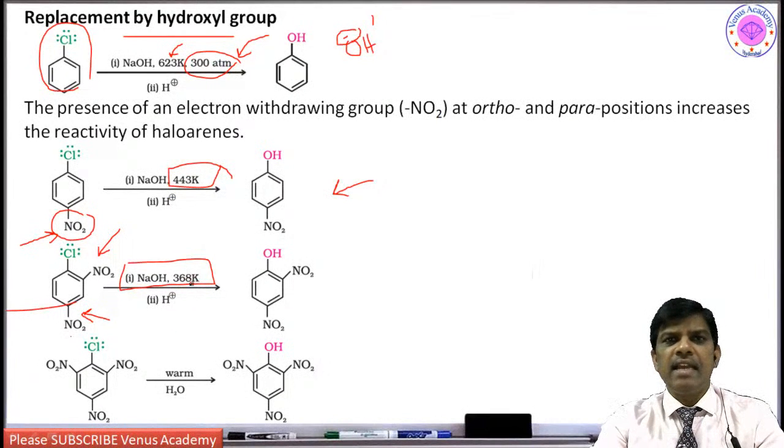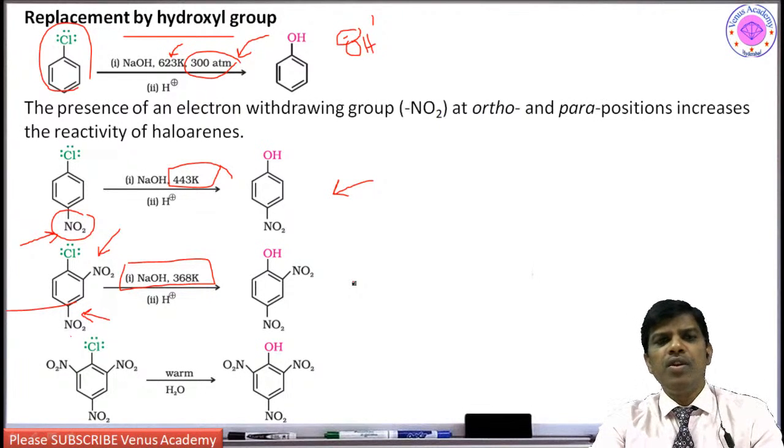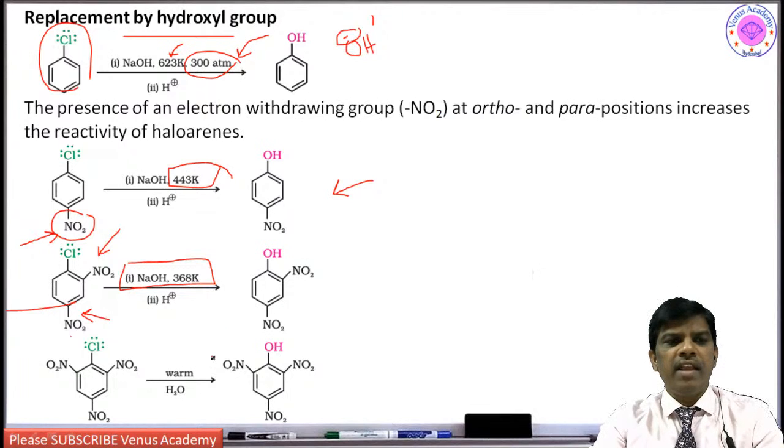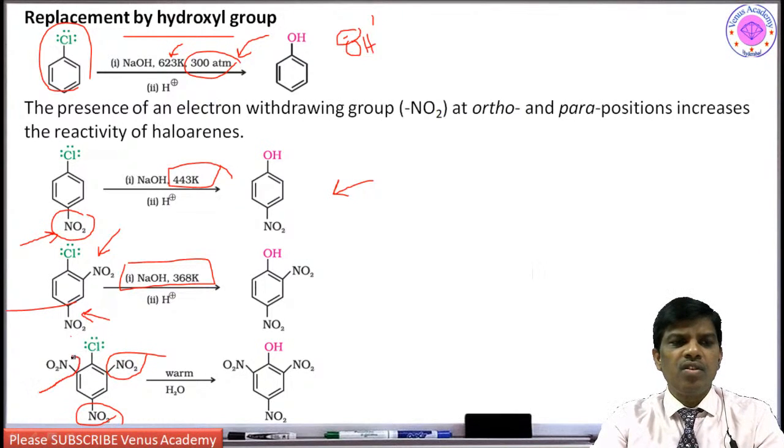So what is the temperature? It is less than 0 degrees centigrade. So at room temperature, below the room temperature itself, this compound is undergoing nucleophilic substitution. And when this is substituted with 3 positions, dear students, the key factor I would like to say here: when ortho and para are substituted, it requires some temperature, say 368 K, right? So some temperature is required.